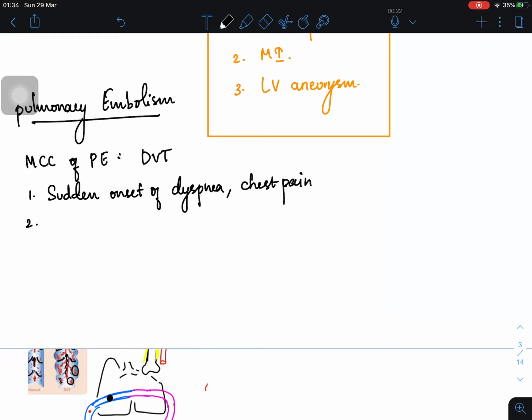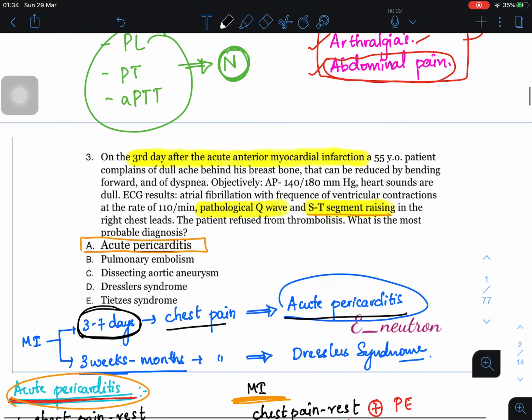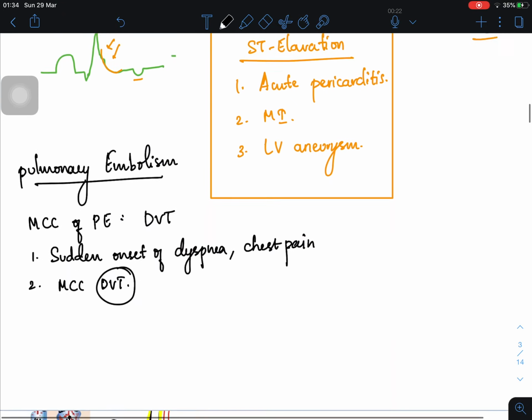Right. Second important thing, as I told you, the most common cause is deep vein thrombosis. Here in the question, they haven't given any history of deep vein thrombosis, and they haven't given sudden onset of chest pain, so pulmonary embolism will not be the answer.